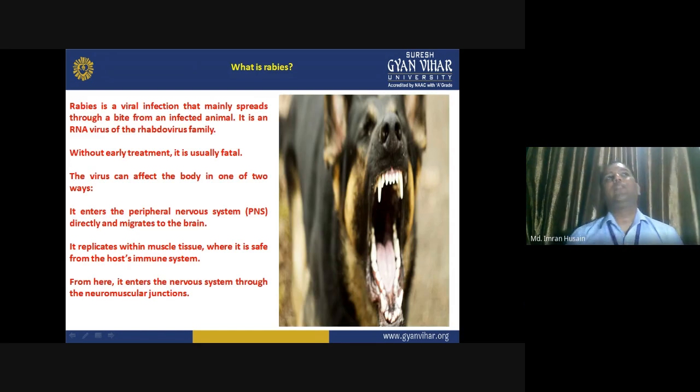So, what is rabies? Rabies is a viral infection that mainly spreads through a bite of an infected animal. If that particular animal has rabies and you get a bite from it, it is an RNA virus of the rhabdovirus family.